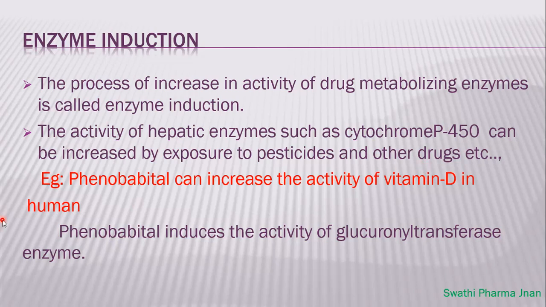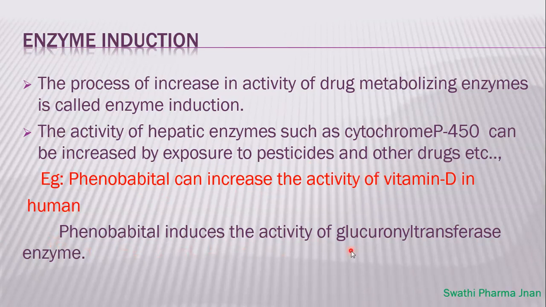So, cytochrome P450 enzymes, which are the type of enzymes required for the phase 1 metabolic reaction, are present in the liver. So, these enzymes can also be called hepatic enzymes. The activity of hepatic enzymes can be increased by exposure to pesticides and other drugs. For example, phenobarbital can increase the activity of vitamin D in humans. If the person has taken phenobarbital, it will increase the activity of vitamin D in human beings.